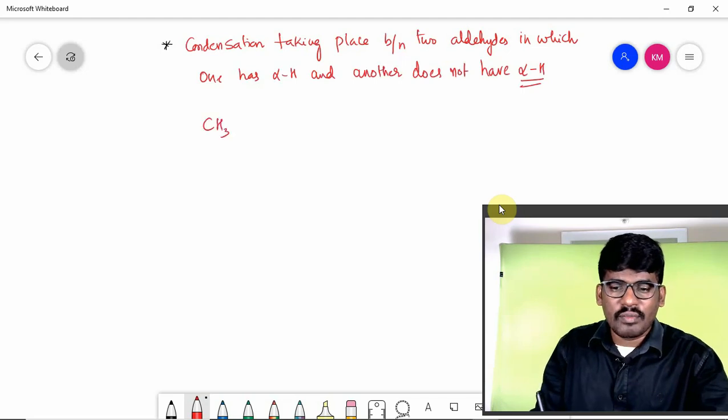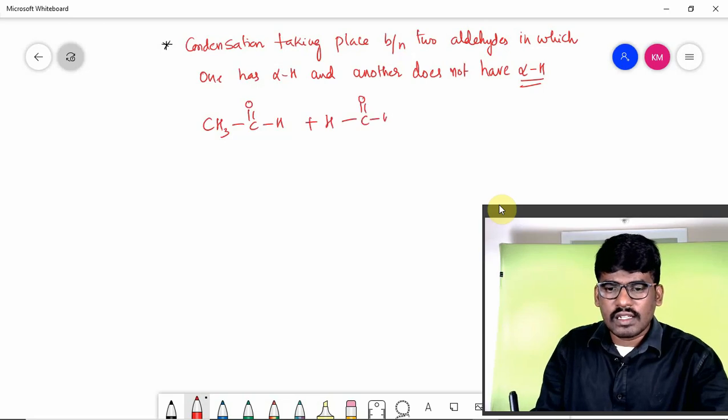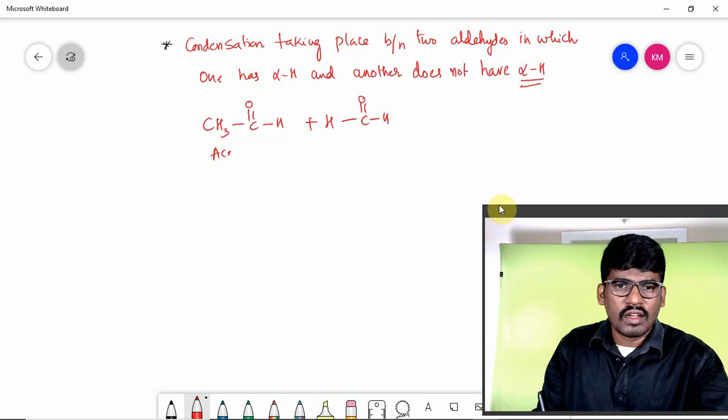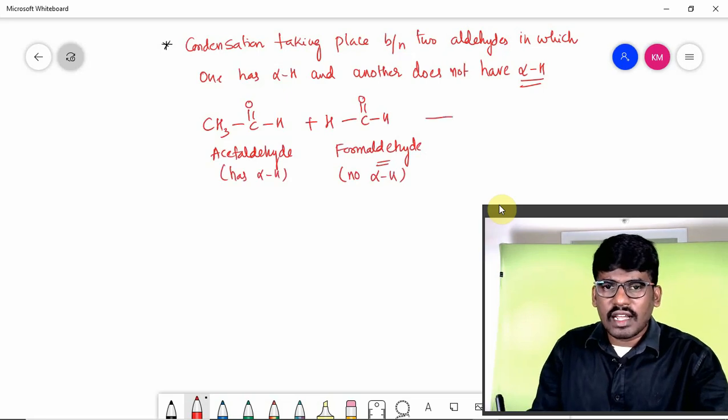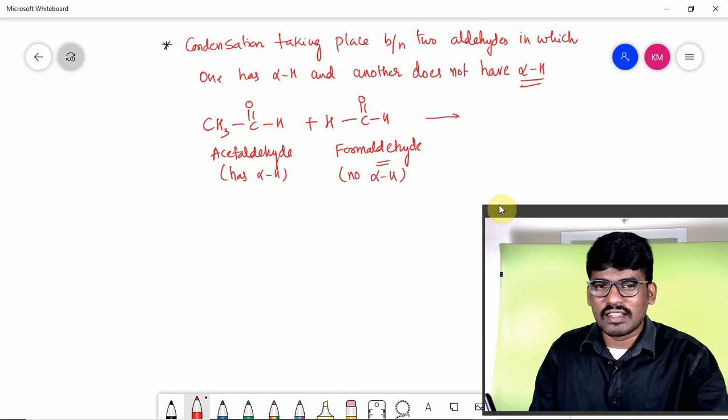You take an example, CH3 CHO and HCHO. This is called acetaldehyde and this is formaldehyde, right? Formaldehyde has no alpha hydrogen, but acetaldehyde has alpha hydrogen. In that case also condensation can take place. How come?